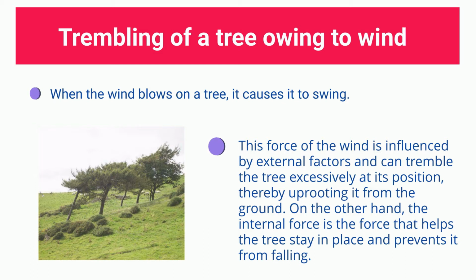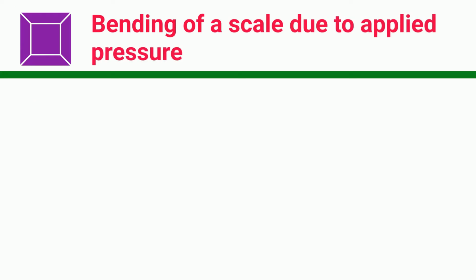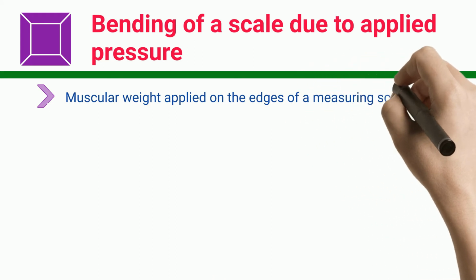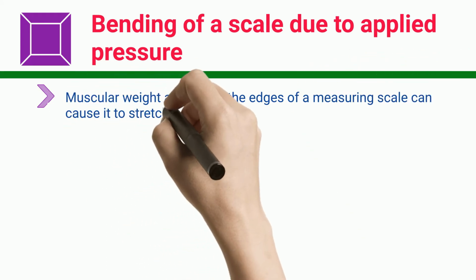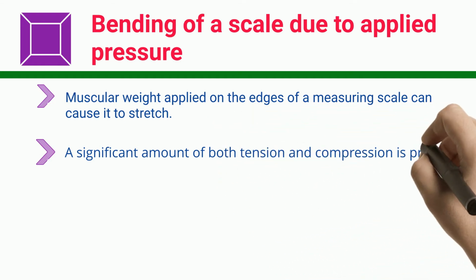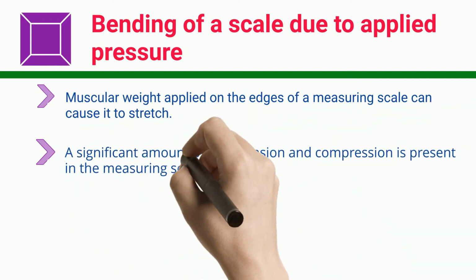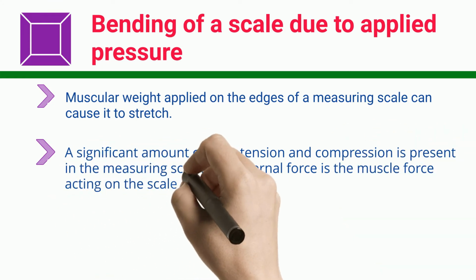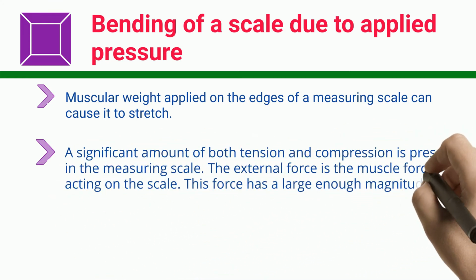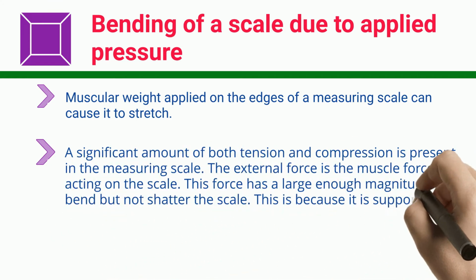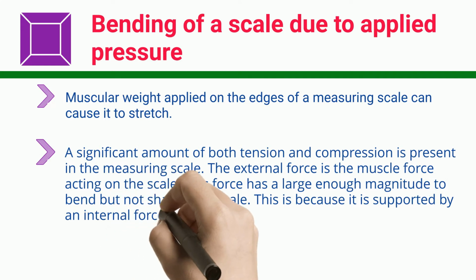Bending of a scale due to applied pressure. Muscular weight applied on the edges of a measuring scale can cause it to stretch. A significant amount of both tension and compression is present in the measuring scale. The external force is the muscle force acting on the scale. This force has a large enough magnitude to bend but not shatter the scale. This is because it is supported by an internal force that prevents it from breaking.